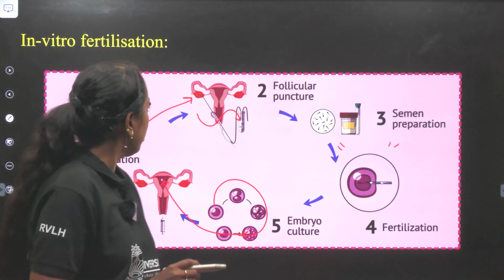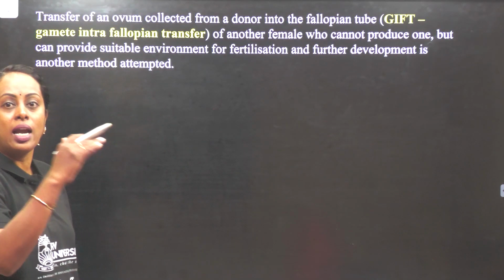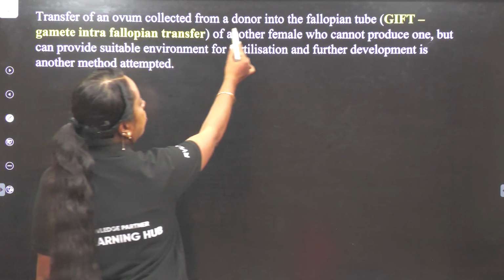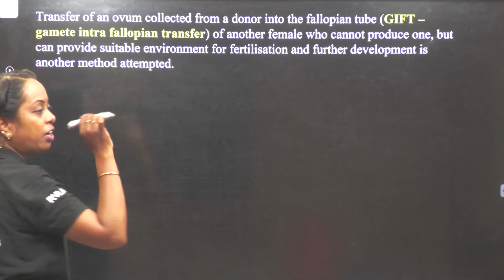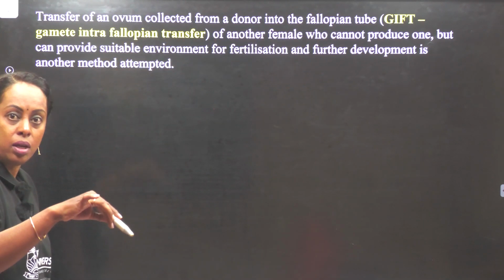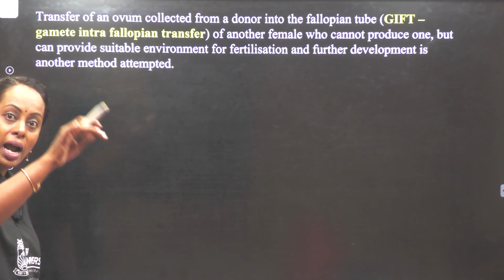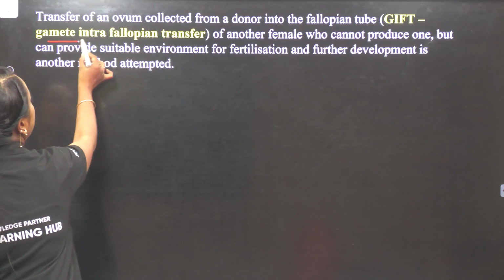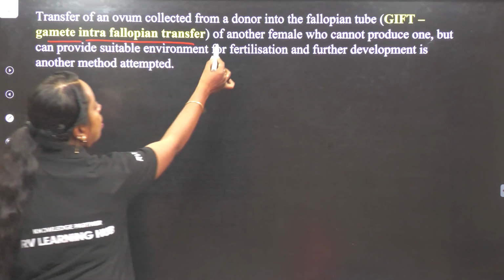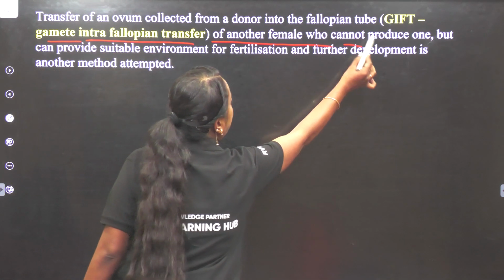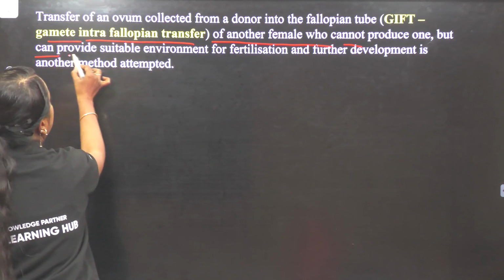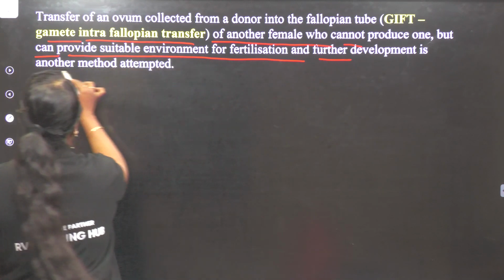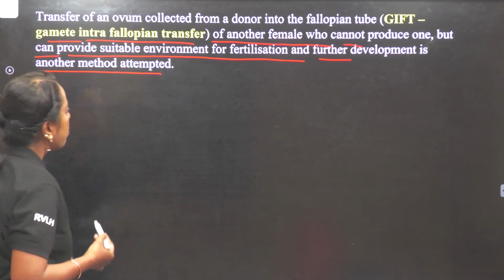Okay. Now let us study other terms which are given in your NCERT. Transfer of ovum collected from the donor into the fallopian tube. If you transfer the sperm or the ova directly into the fallopian tube, that will be called gamete intrafallopian transfer. Transfer to another female who cannot produce one but can provide a suitable environment for fertilization and further development is another method attempted.